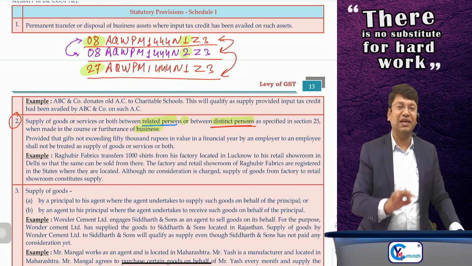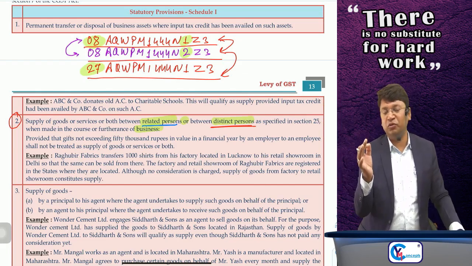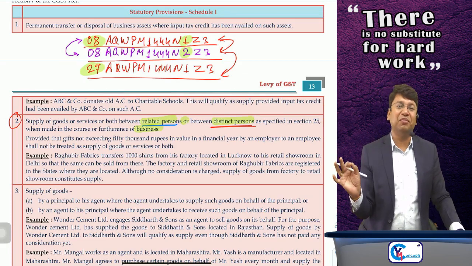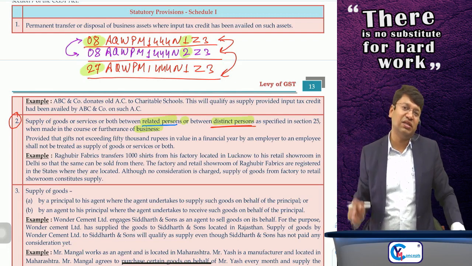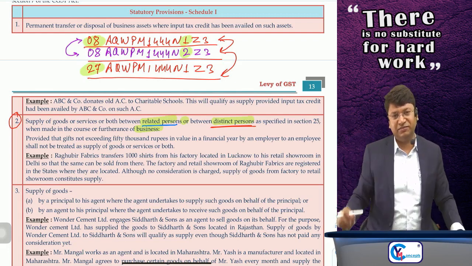So the employer can give gifts valued up to rupees 50,000 per annum per employee without any GST, although it is without consideration. It is in the course of furtherance of business, no worries.